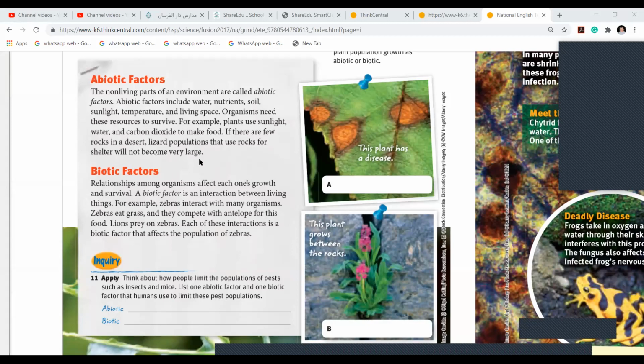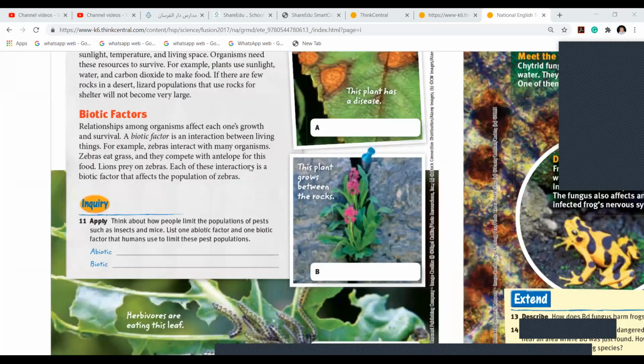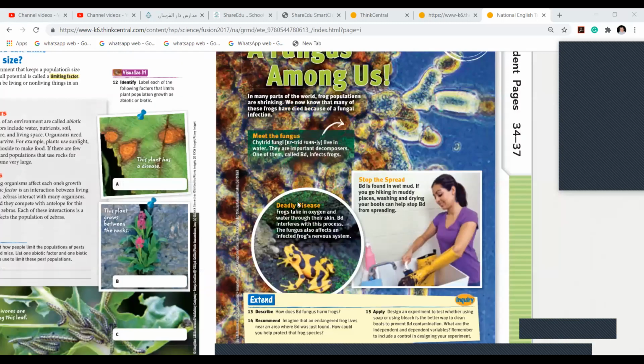Biotic factors like zebra interact with many organisms. Zebra eat grass. They compete with antelope. There is a competition between zebra and antelope for food. Lions prey on zebras. Each of these interactions is a biotic factor that affects the population of zebra. Understood? The writing part we will do. This you're going to read by yourself. This you're going to read later.